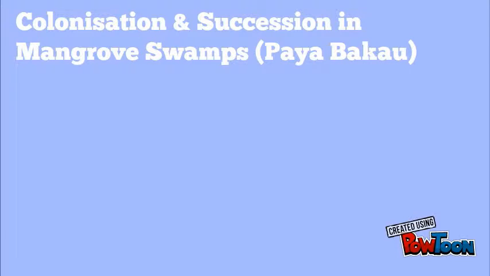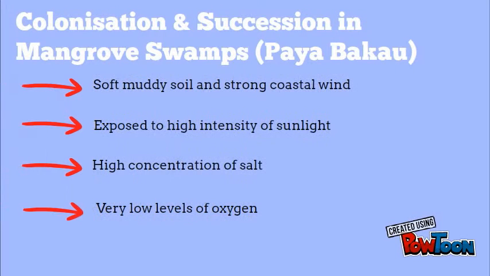Colonization and succession in mangrove swamps. Soft muddy soil and strong coastal wind. Exposed to higher intensity of sunlight. High concentration of salt. Very low levels of oxygen.